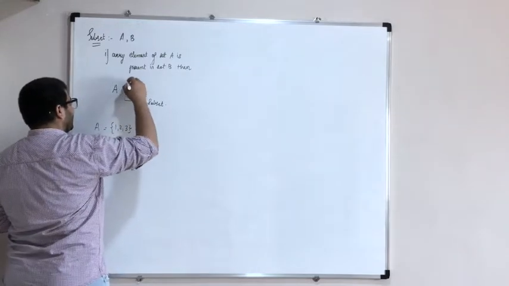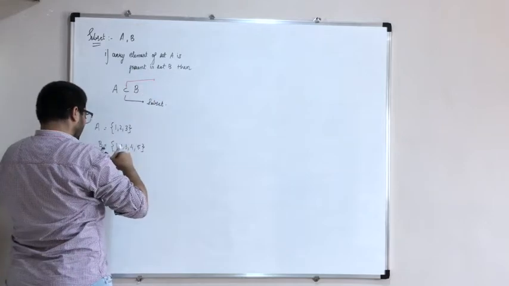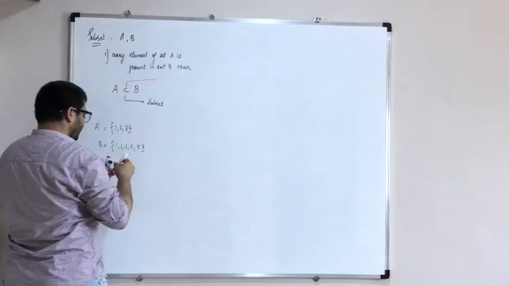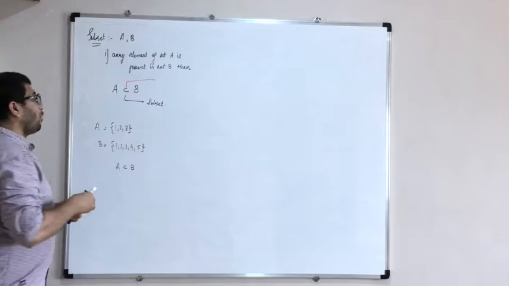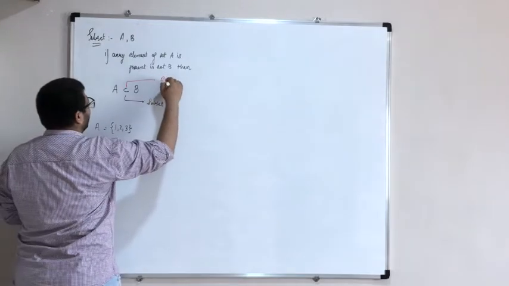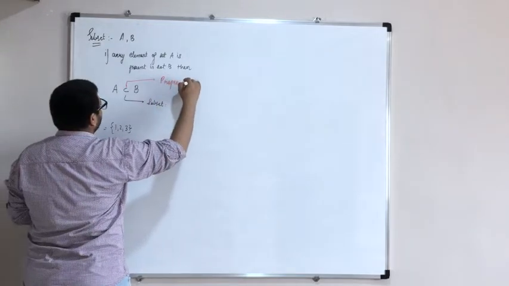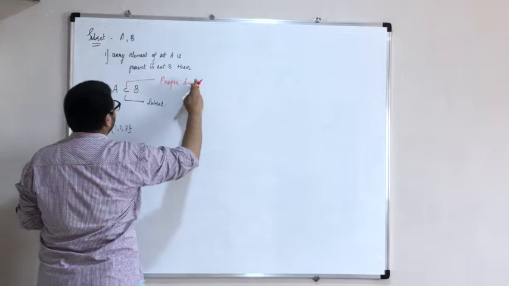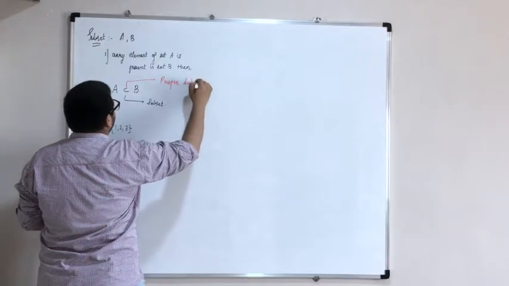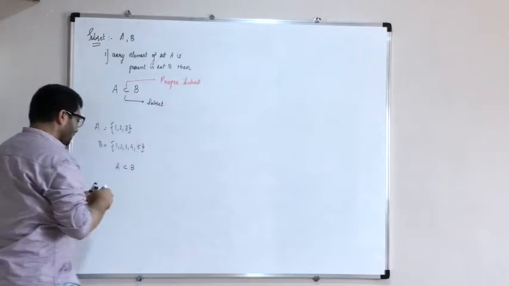Now this subset is called a proper subset. What is meant by a proper subset?